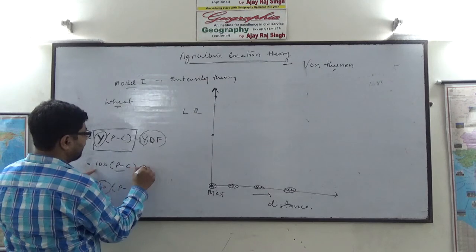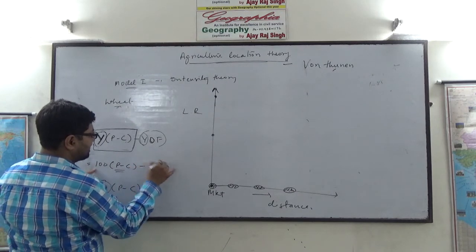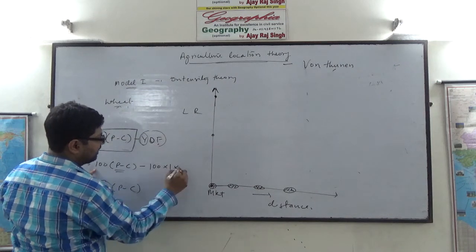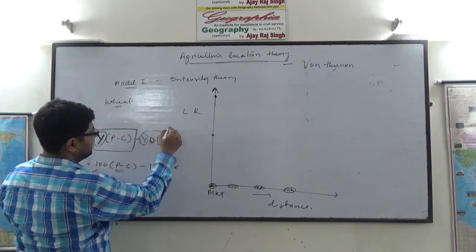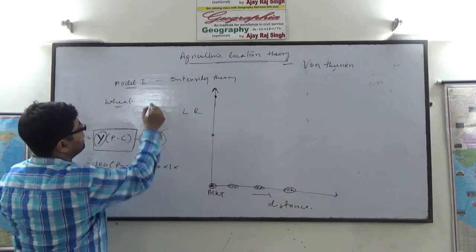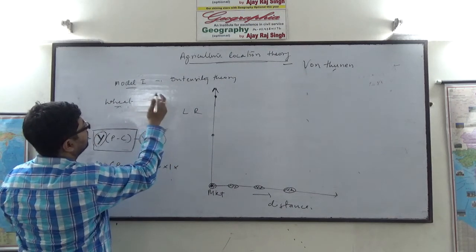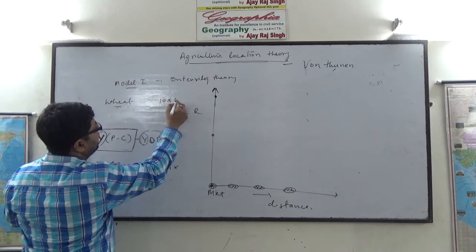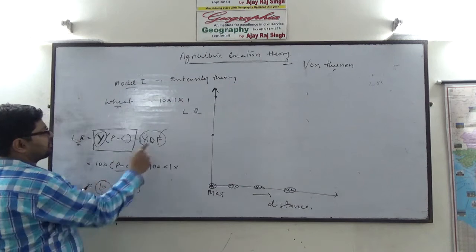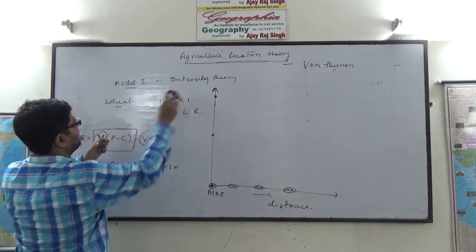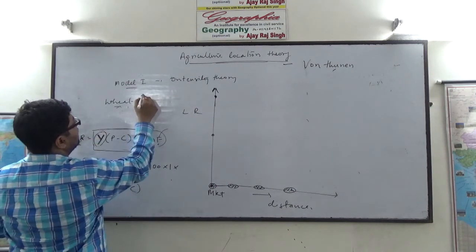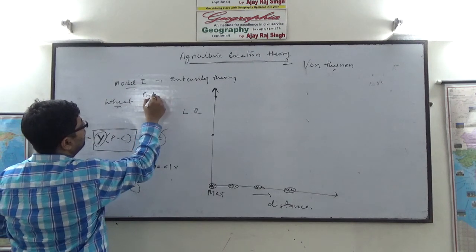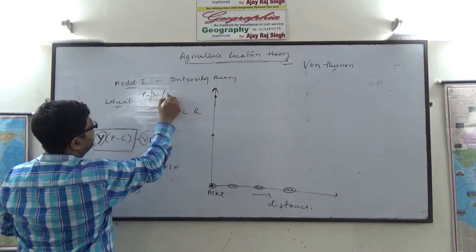If you continue your yield to be more, 100, distance 1 kilometer, and transport rate, suppose the transport rate is 10 rupees per kilometer per ton. F is transport rate. Transport rate means transport cost per ton per kilometer.